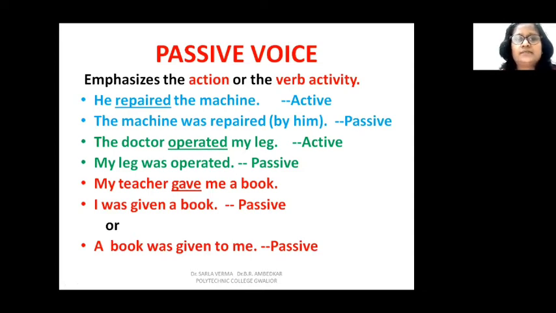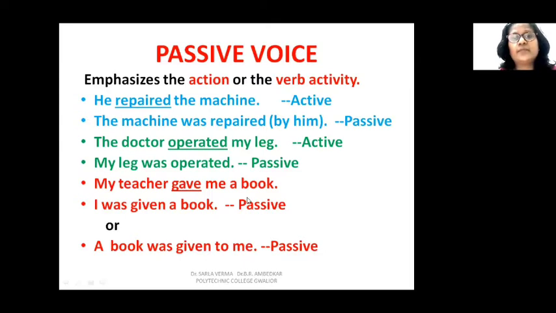It is obvious that the operation will be done by a doctor or a surgeon only. So if you want to name the doctor, then you cannot omit the subject. Then the subject becomes important. You are naming the doctor, that Dr. Agrawal operated my leg. So then the subject becomes important. But here, if you say my leg was operated, that means you want to give emphasis or stress to the activity of operation.